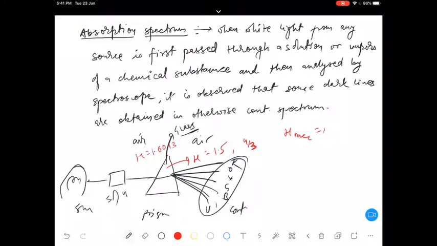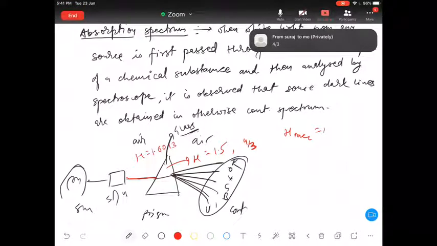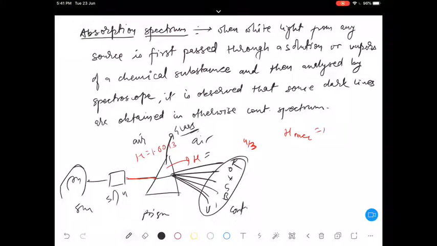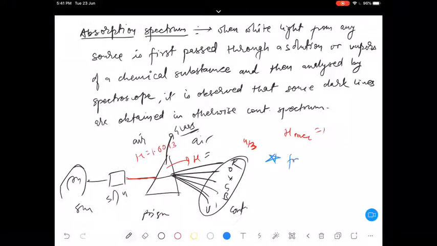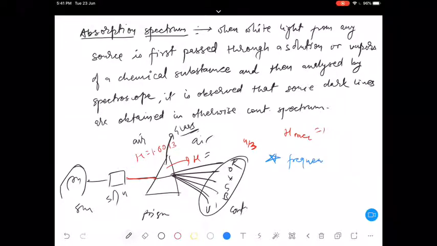Anyway, what is the significance of this, I'll come to that point. So basically when this light passes through, I'm not sure whether it is 4 by 3 or 3 by 2. Here, frequency is the one. This is a point from physics which you can remember. When light moves from one medium to another, frequency remains unaffected.